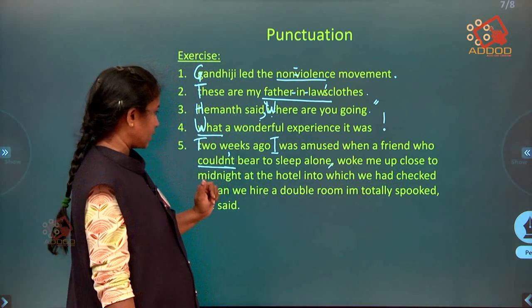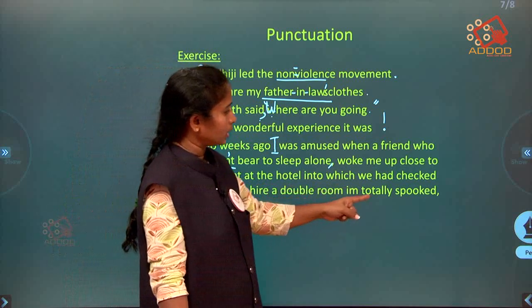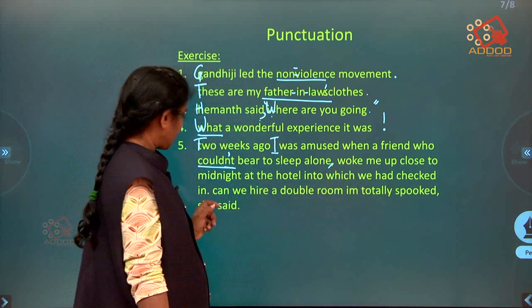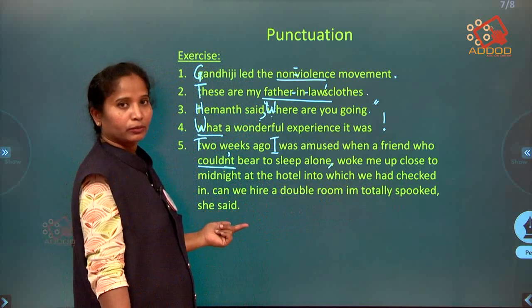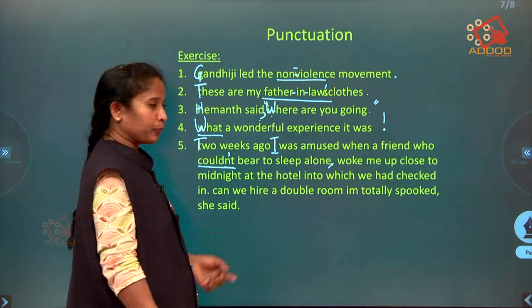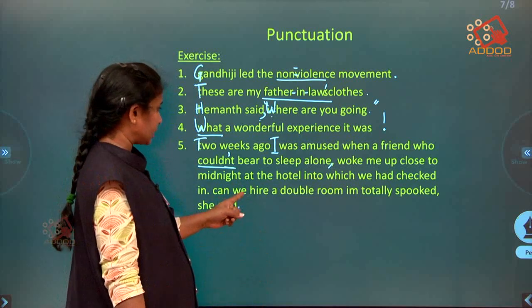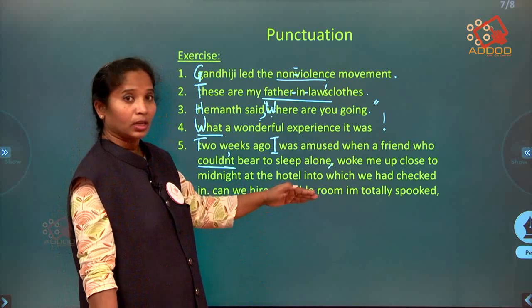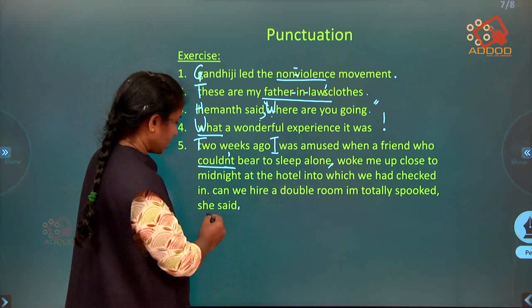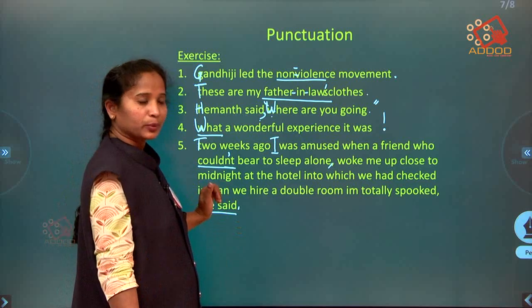Now let's see the last line. Can we hire a double room? I am totally spooked, she said. Okay, usually at the end also they will not give a full stop. If they are given, fine. If they don't give, you have to put a full stop here also, right? Now here let's understand. It's looking like as if it is in direct speech. She said. So the last line is in direct speech.